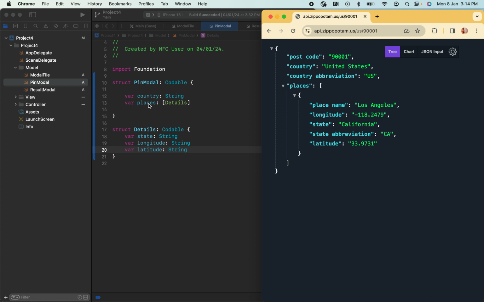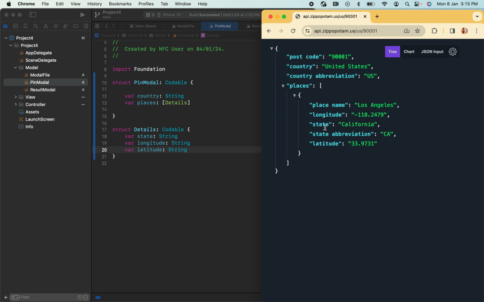And the places is an array. See, in this array we can have multiple data. So in this array I have defined here, this is an array of details. The detail structure I have mentioned here separately, and that also needs to be Codable. So from this details, what I'm taking is state, and I'm taking latitude and longitude. So this places is an array of details. In that we are having these three things.